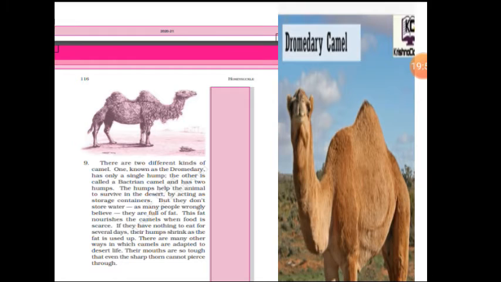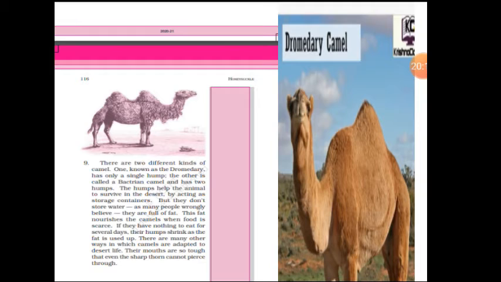If they have nothing to eat for several days, their hump shrinks as the fat is used up. If the camel is not getting food, children, what will happen? They start taking food from the hump. So due to that reason, the hump will shrink. It will become small because the fat which is stored there in the hump is used by the camel.